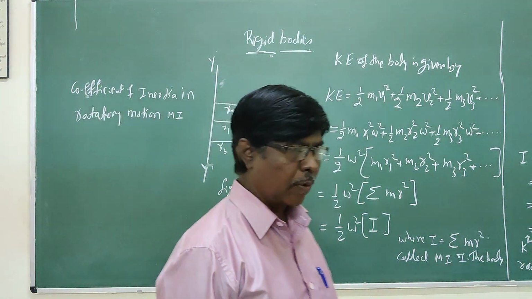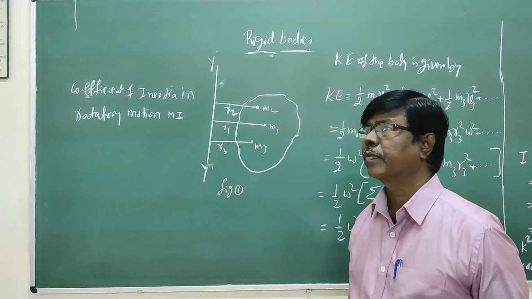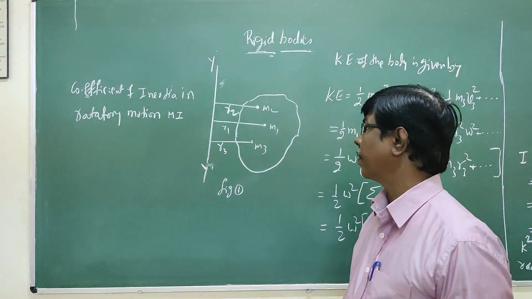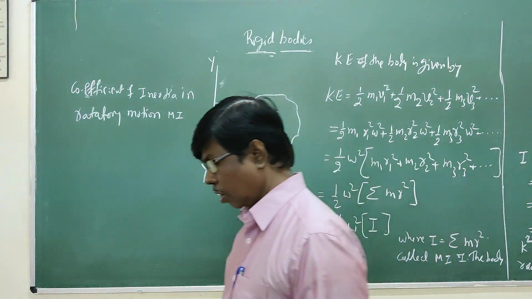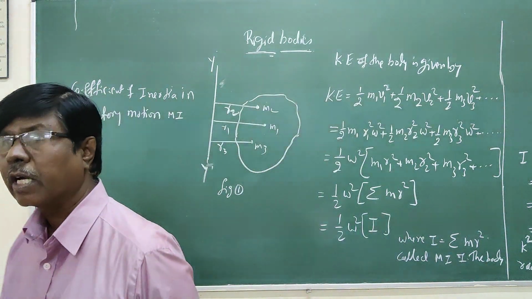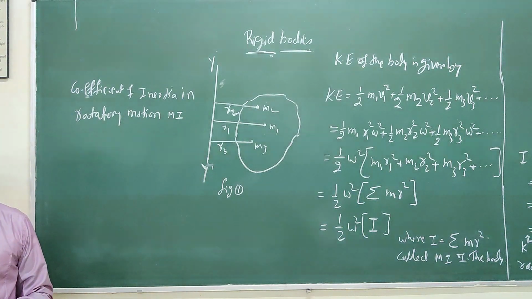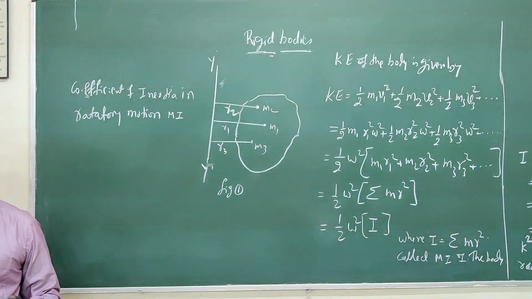Before calculating the moment of inertia of rigid bodies, what is moment of inertia? You know Newton's laws of motion. If you know Newton's laws of motion, it's very easy to define moment of inertia. What is the law of motion?